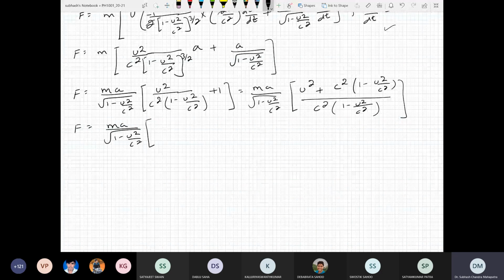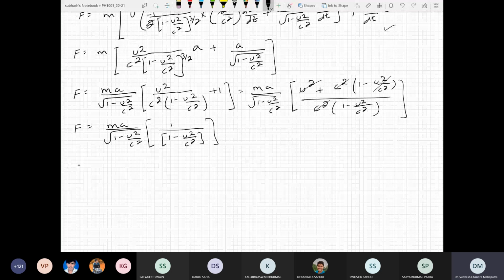Let's further simplify this. You can see that the second term cancels out. This with this cancels out, and c square by c square cancels out. So it's basically 1 divided by 1 minus u square by c square.